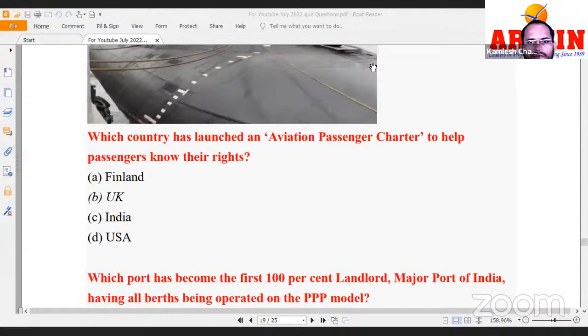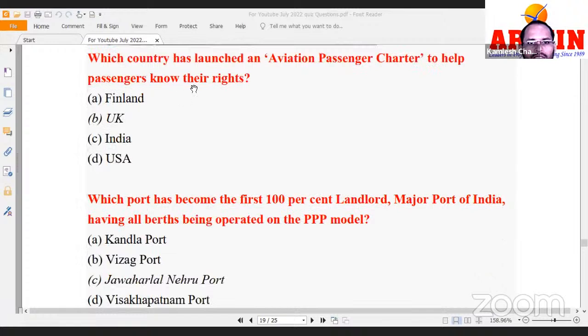Which country has launched the aviation passenger charter to help passengers to know their rights? It was basically by UK, aviation passenger charter.